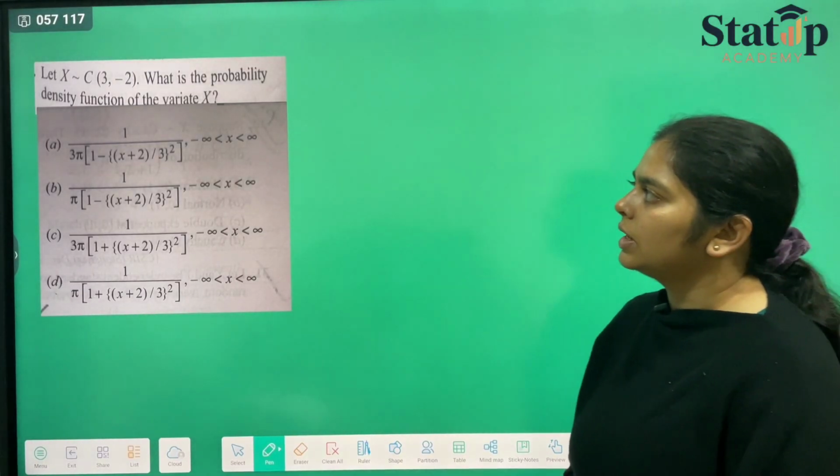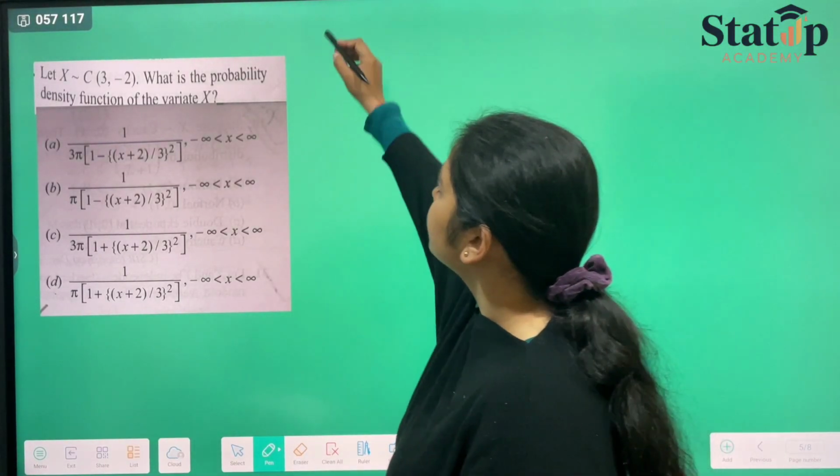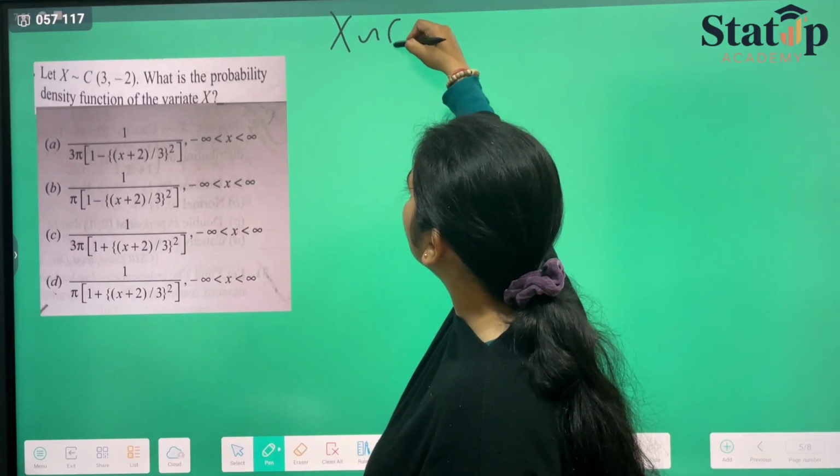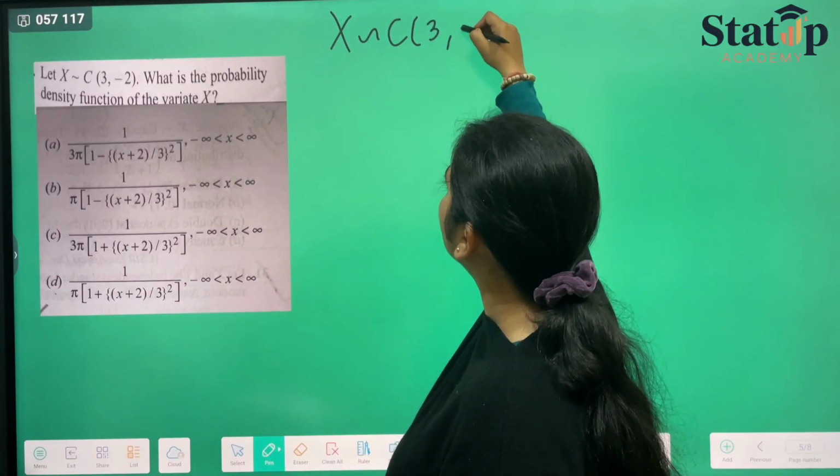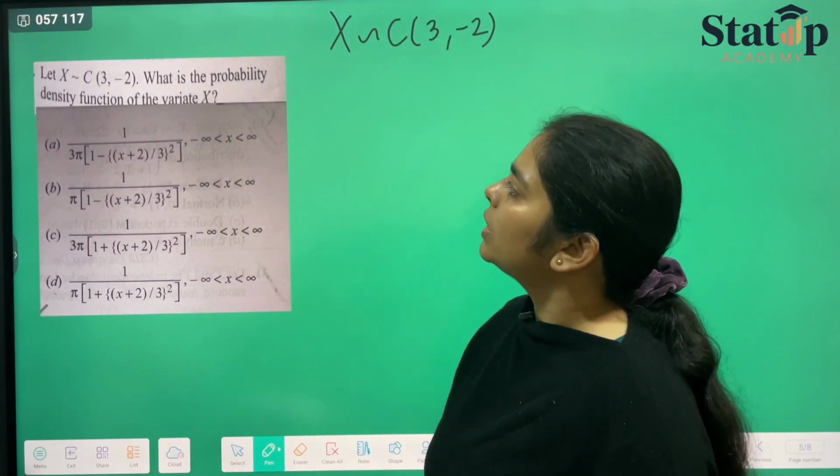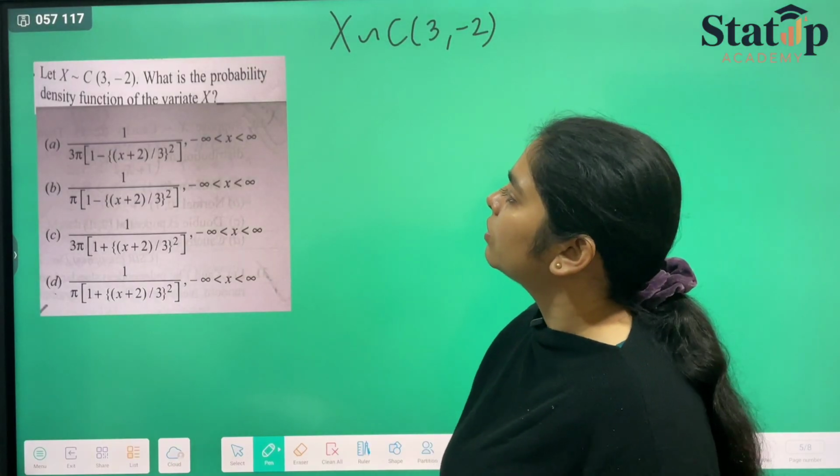In the first question, they have given us that x is a random variable which follows Cauchy distribution with parameters 3 and minus 2. What is the probability density function of variate x?